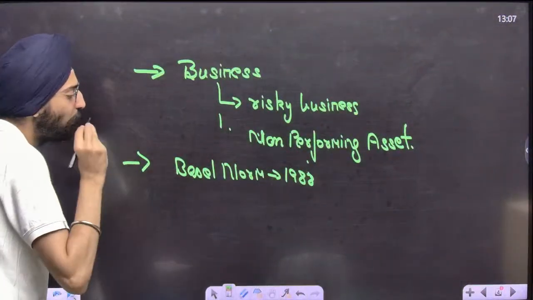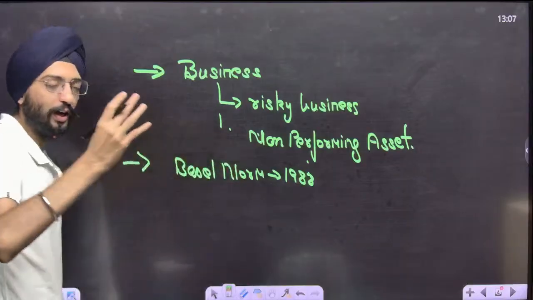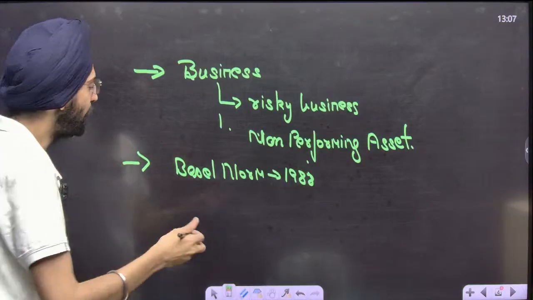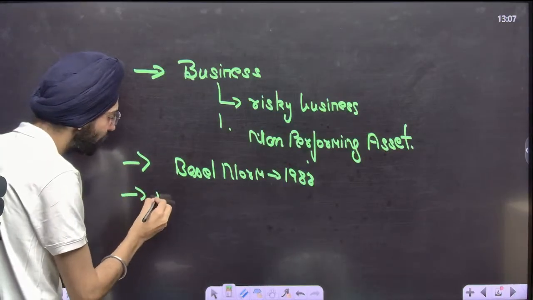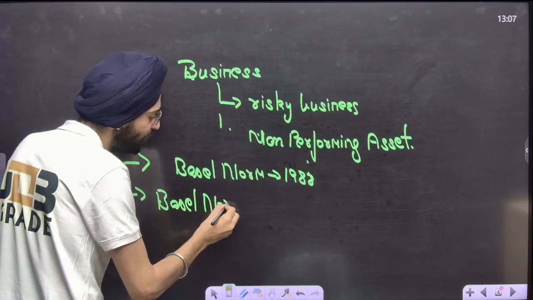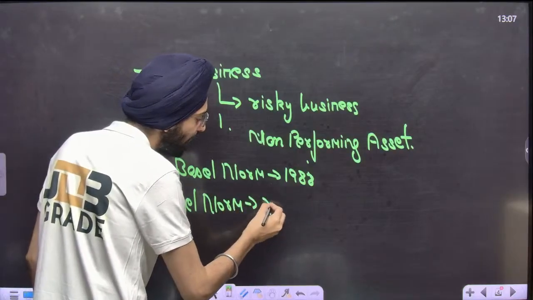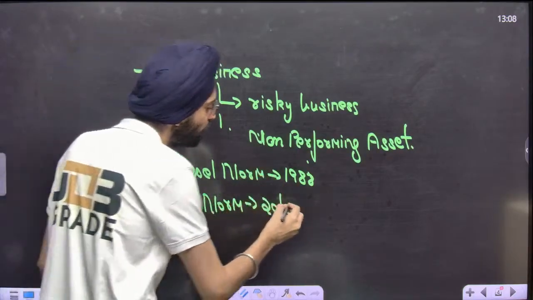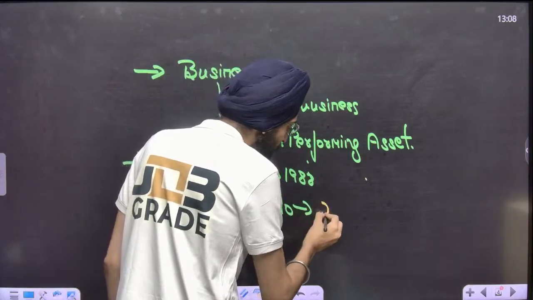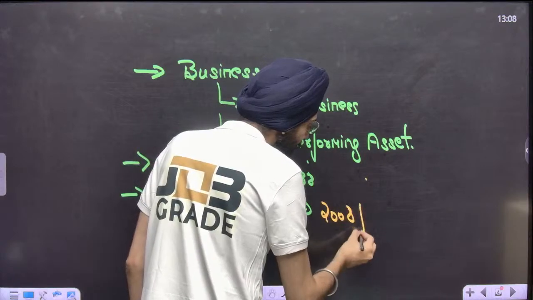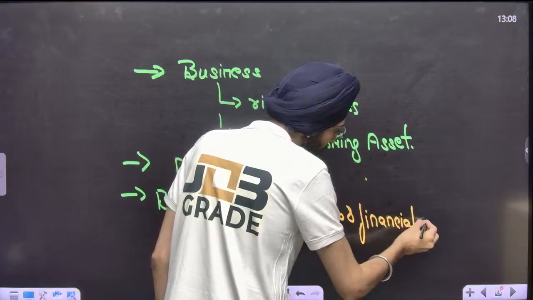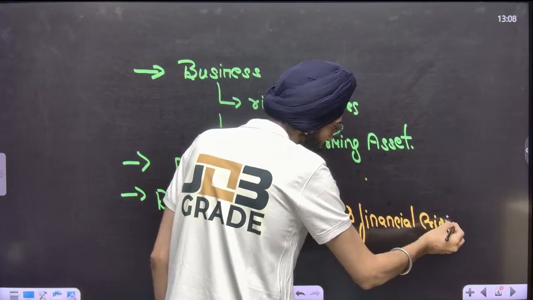But we are not here to discuss Basel norm 1. There are 3 Basel norms, 1, 2, and 3, but the major focus lies on Basel norm 3, which came out in 2010, in the aftermath of the 2008 financial crisis.